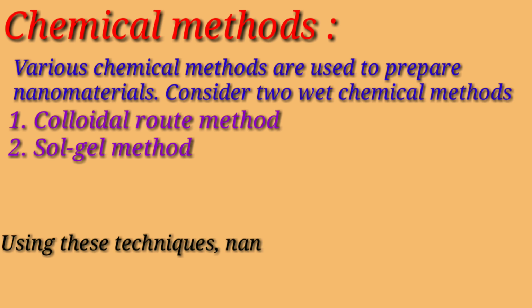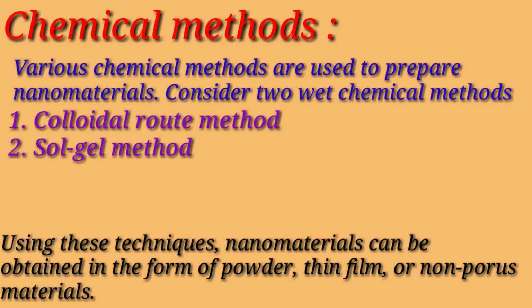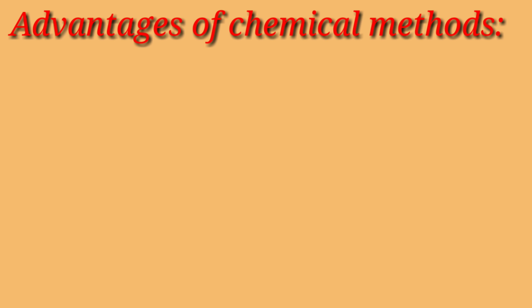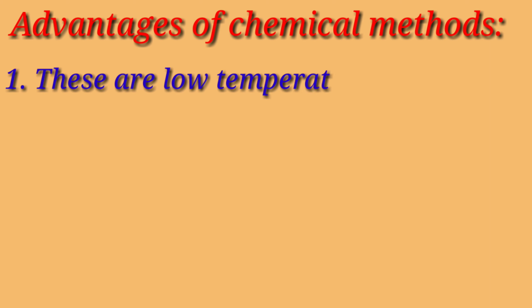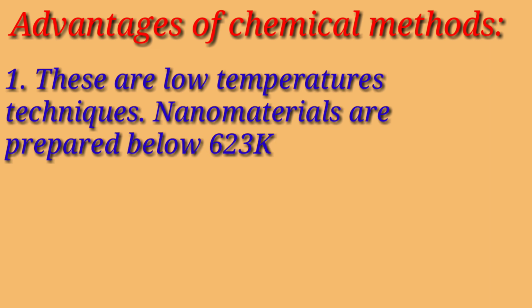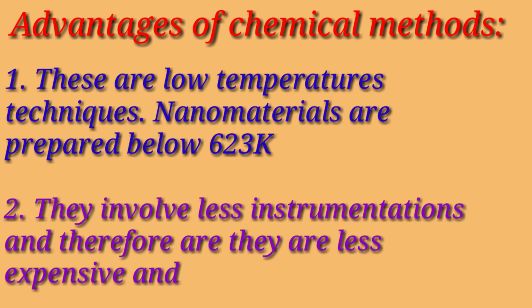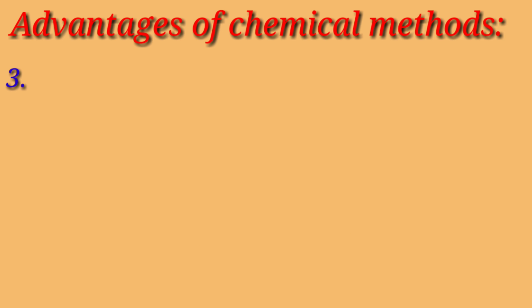Using this technique, nanomaterial can be obtained in the form of powder, thin film, or nanoporous materials. A few advantages of this method are: these are low temperature techniques, and nanomaterials are prepared below 623 Kelvin. They involve less instrumentation, therefore they are less expensive and simple.